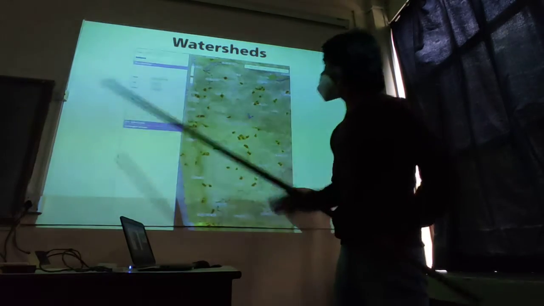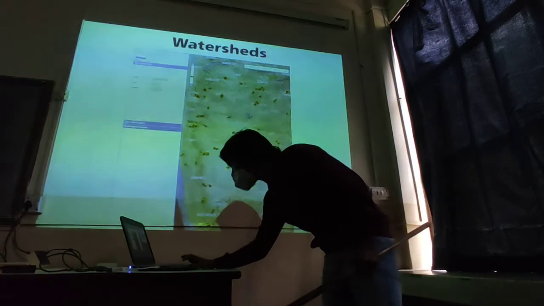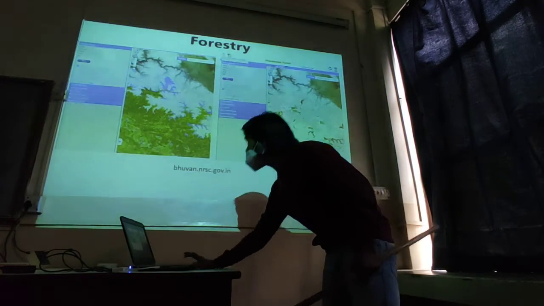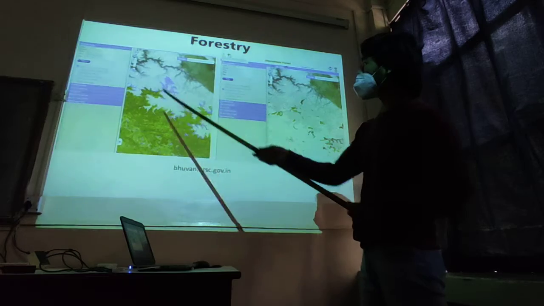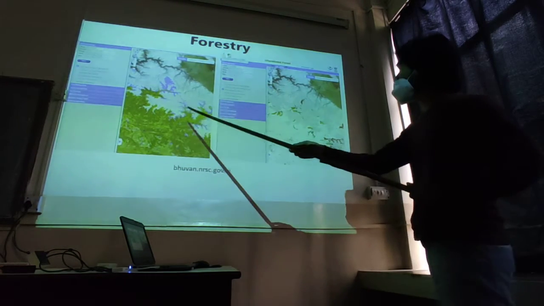This is the watersheds where the water gets accumulated, and also the forestry. This is the Uttarakhand part, wherein you can see the several land use and land cover.